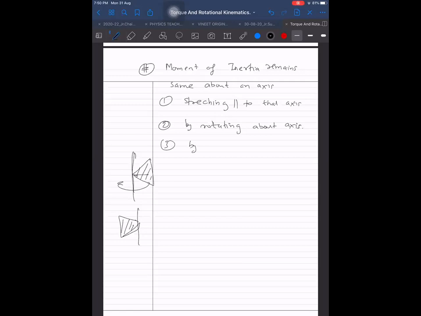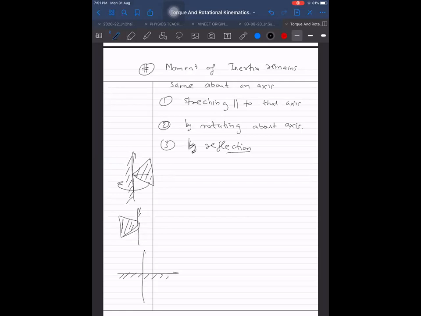By reflection. What kind of reflection? Take an axis as a mirror and then reflect it about that mirror. That kind of reflection. Or take an axis perpendicular to the plane of mirror and then reflect it. If you take that way also, then also no difference. It will be same.